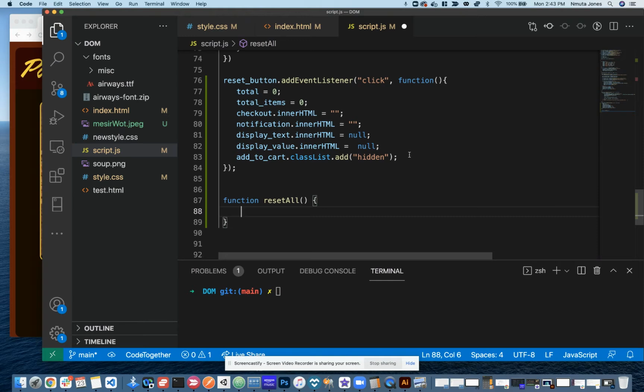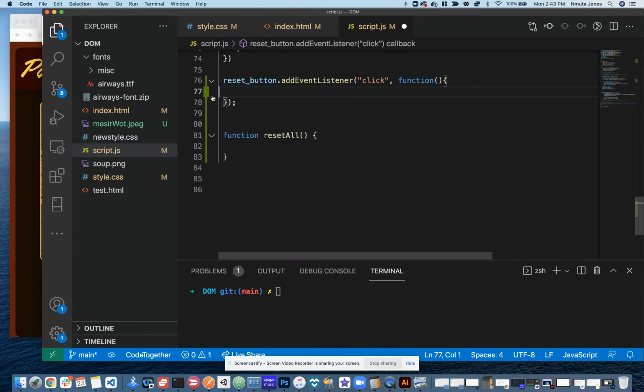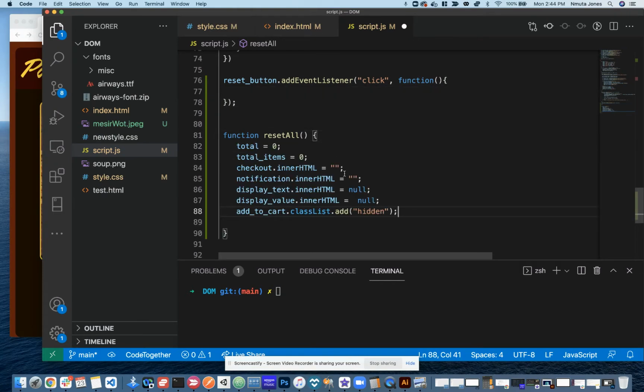And that does all of this stuff. Total equals 0, totalItems equals 0, checkout.innerHTML equals 0, the notification display text innerHTML. So all of this stuff.